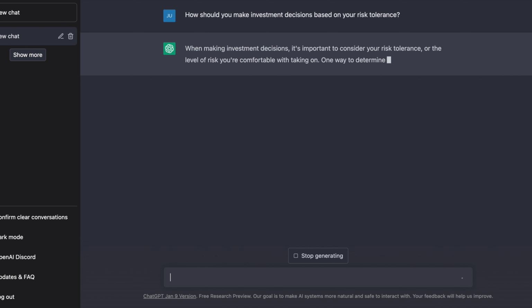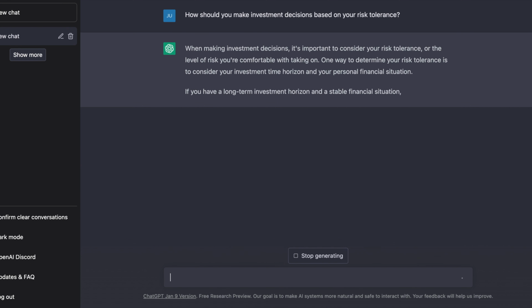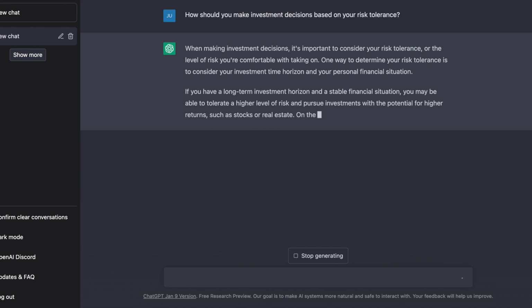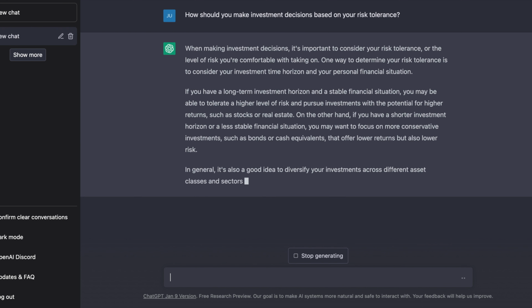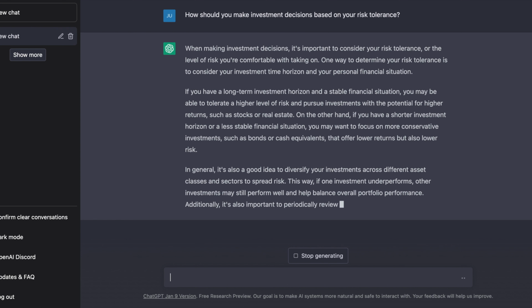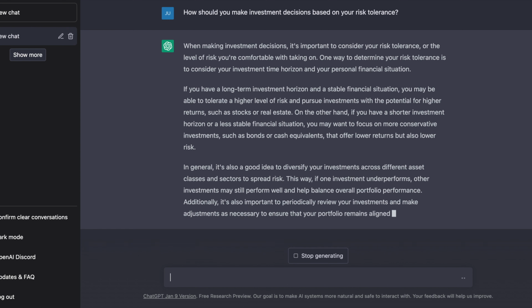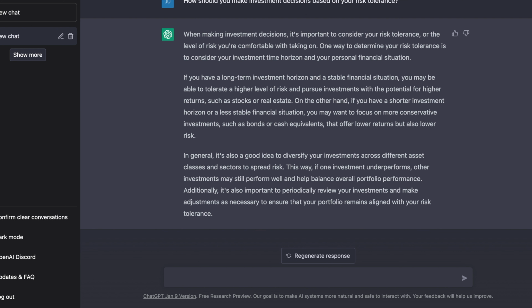So it says that when making investment decisions, it's important to consider your risk tolerance, the level of risk you're comfortable with taking on. One way to determine the risk tolerance is to consider your investment time horizon and personal financial situation. If you have a long-term investment horizon and a stable financial situation, you might be able to tolerate a higher level of risk and pursue investments with the potential for higher returns, such as stocks or real estate.